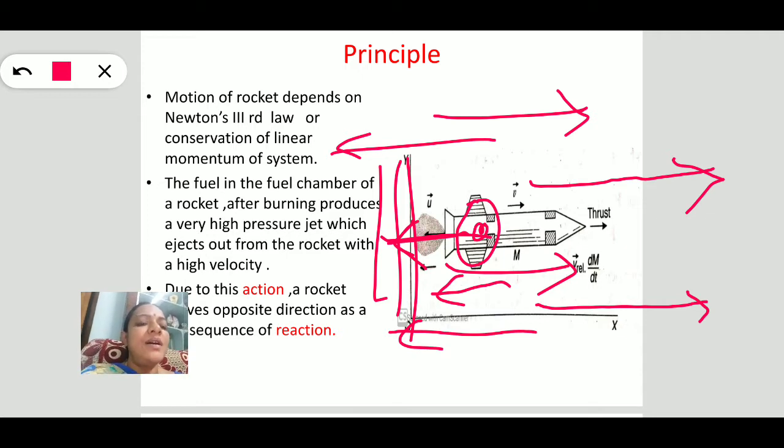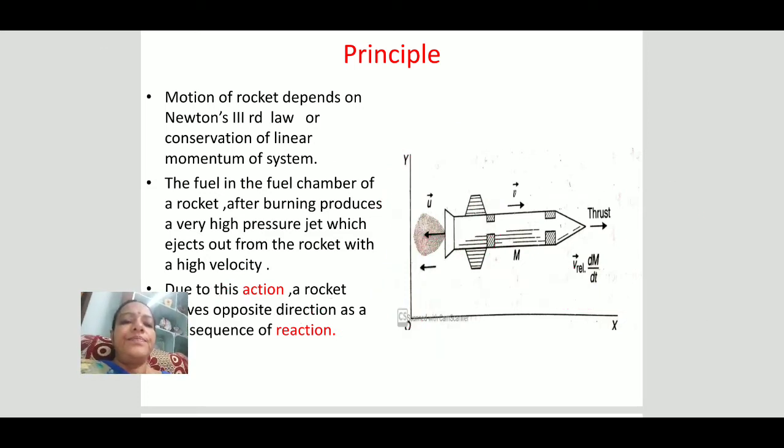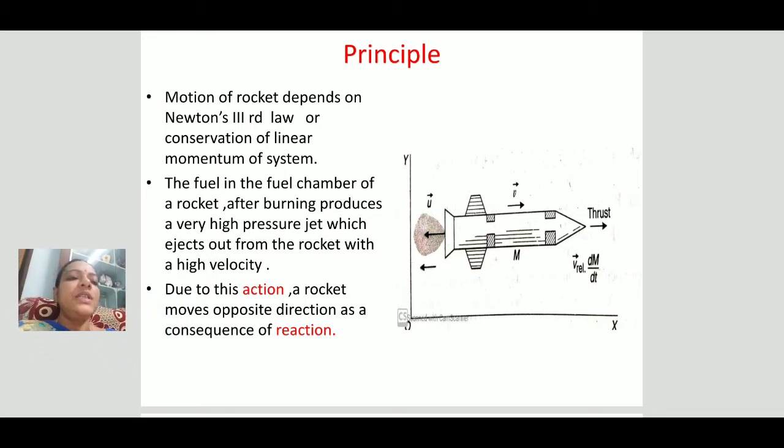So this is the motion of the rocket system, how the rocket moves. Here you are observing that due to this action the rocket moves in the opposite direction. So our aim is to calculate its velocity.